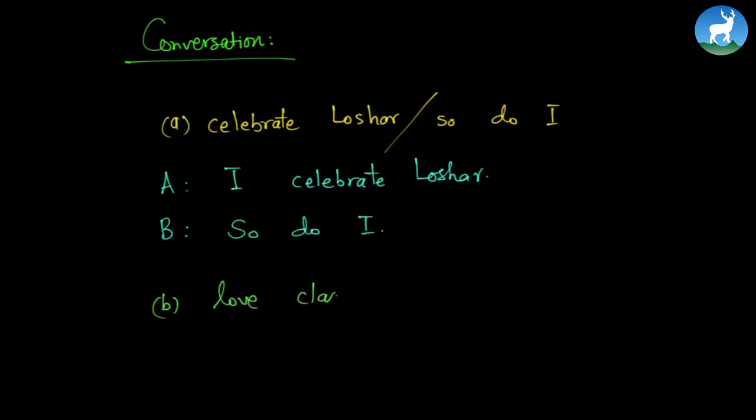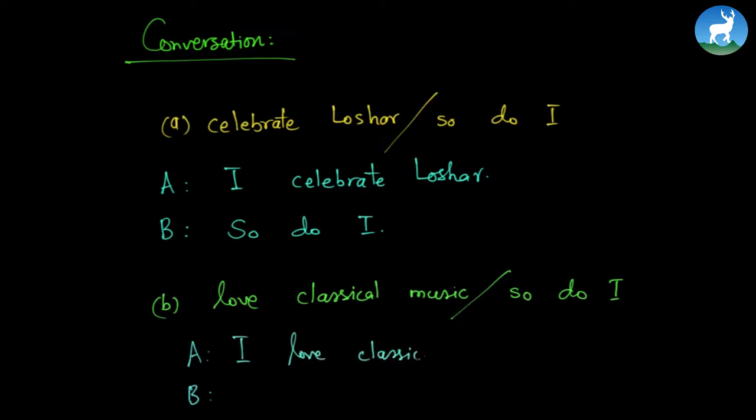Let's go to another example. I love classical music. So do I. Now can you make a conversation? Of course you can. It's very easy. Let's have Miss A and Miss B. Miss A says something like, I love classical music. And Miss B would reply, so do I. This is what we call agreeing. If you say something like, I don't like classical music, Miss B would reply in another way, neither do I. So that is another way of agreeing and disagreeing.